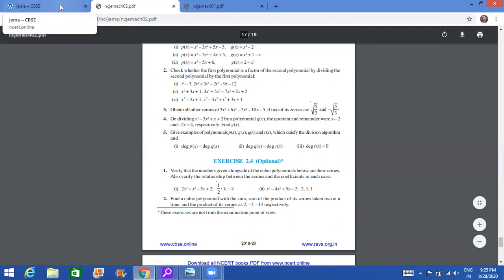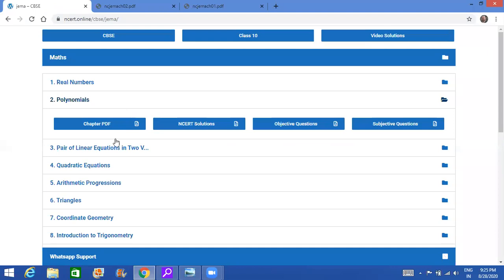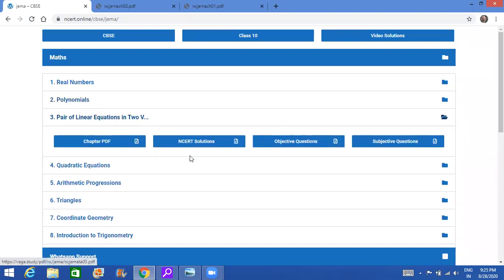So do not leave the optional because of this one statement here. It is better that you do it. So moving further, I'm just moving a little fast so that we are able to complete this video fast. Then we go to the third chapter, linear equations in two variables.